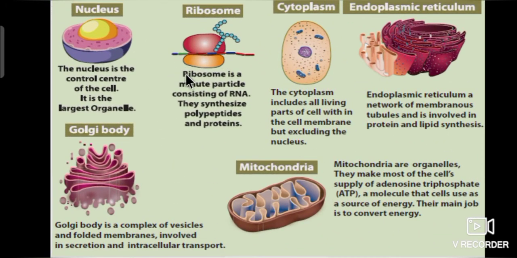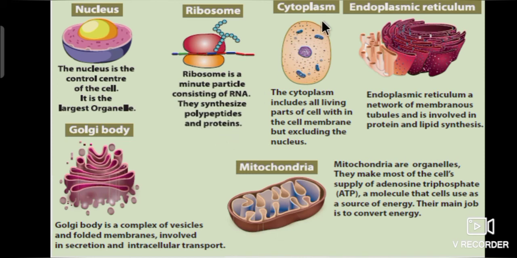Next, plant cells and animal cells have some common organelles. They are nucleus, ribosome, cytoplasm, endoplasmic reticulum, Golgi body and mitochondria. We will see one by one. First one, nucleus. The nucleus is the control center of the cell. It is the largest organelle. Next one, ribosome. Ribosome is a minute particle consisting of RNA. They synthesize polypeptides and proteins.